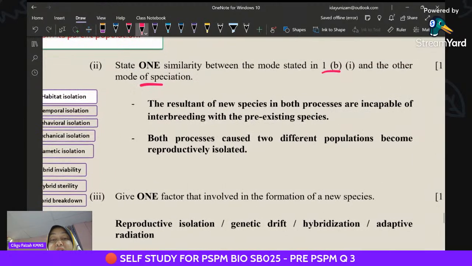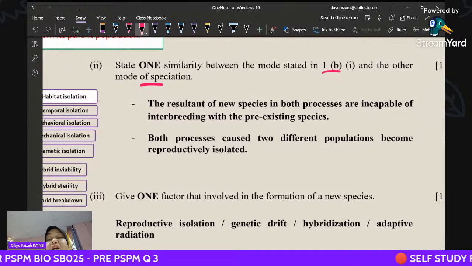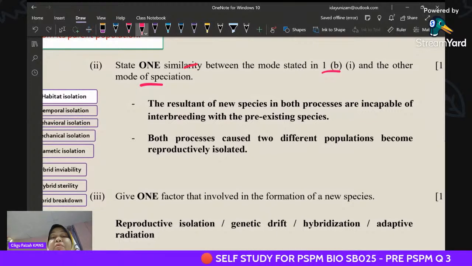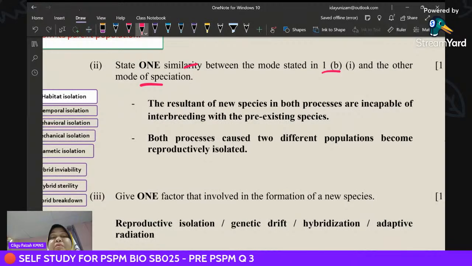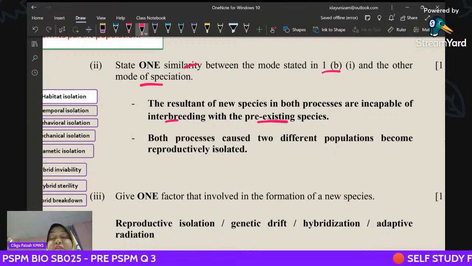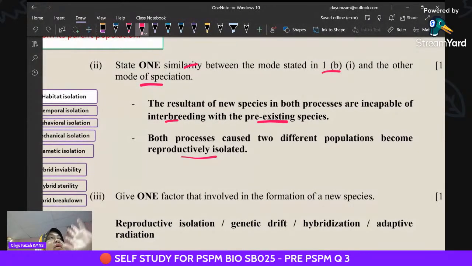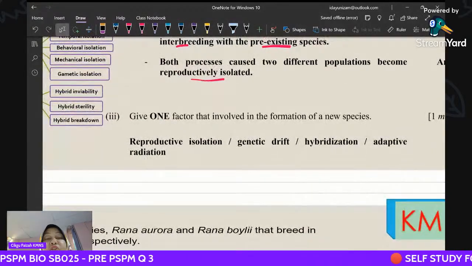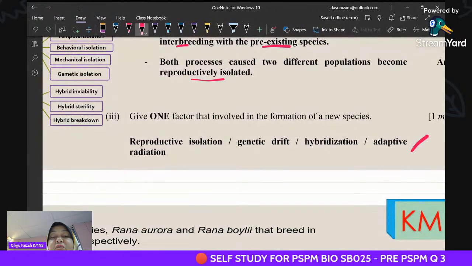So you have to mention that for allopatric, the result is new species in both, dissimilarities. One similarity, both will produce speciation, where the concept is interbreeding from the pre-existing species and both become reproductively isolated. I hope you understand the concept of allopatric and sympatric speciation. And state one factor involved in the formation of new species. You can give any one.